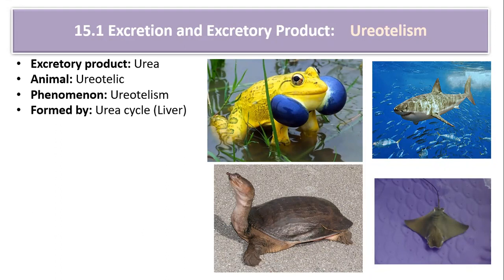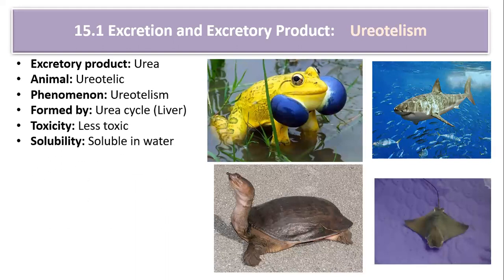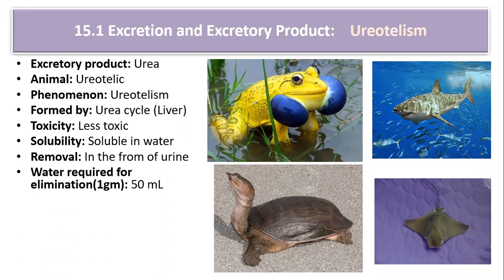Then that urea cycle operates in the liver. Okay, so in the hepatocytes, two organelles are involved. One is the cytosol, another is the mitochondria. Okay, so urea is formed by the fusion of ammonia and carbon dioxide. So toxicity is very less. Solubility: it is soluble in water. For elimination of 1 gram of urea, approximately 50 ml of water is required. It is removed in the form of urine from the body, right? So water required for the elimination is 50 ml.